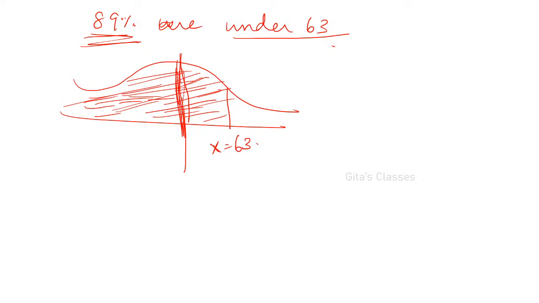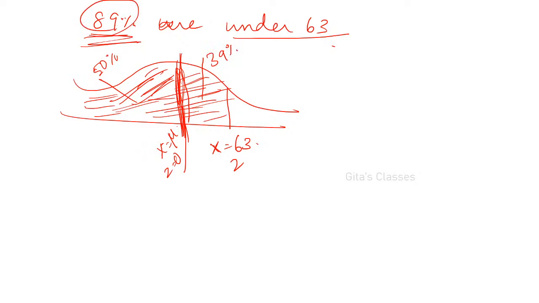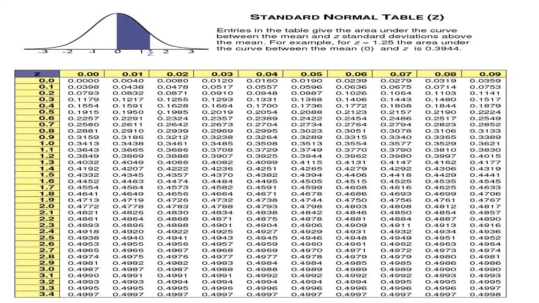Whenever you want to make use of the table, it should be drawn from x is equal to mu, or z is equal to 0, to this z value. Therefore, what about this area? You know that the left hand side is 0.5, or 50%. How much is remaining in 89? 39% is remaining. Therefore, this value is 0.39.